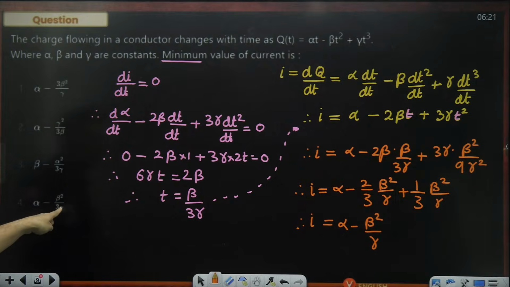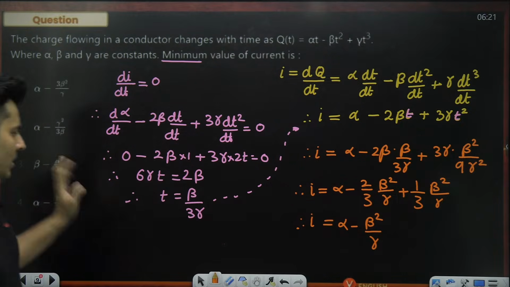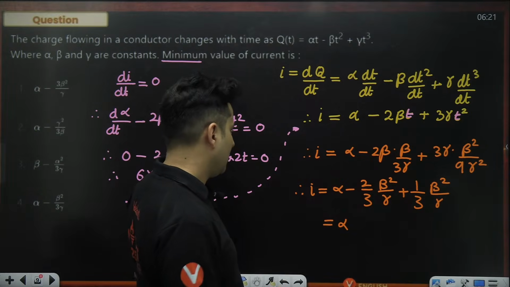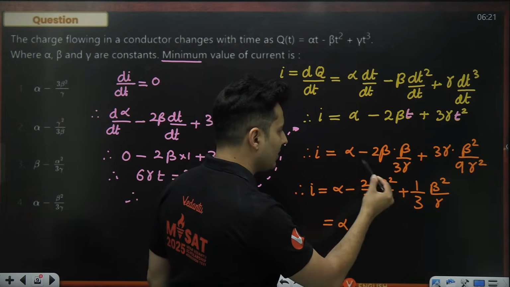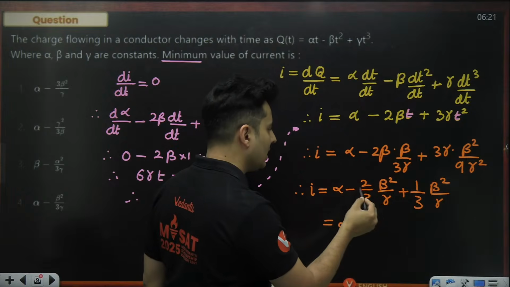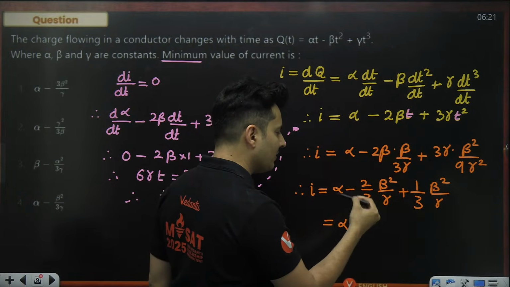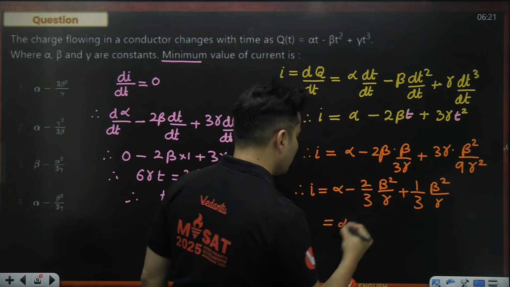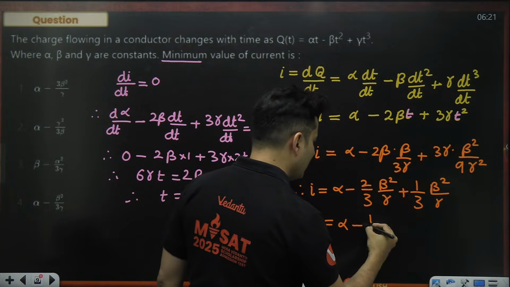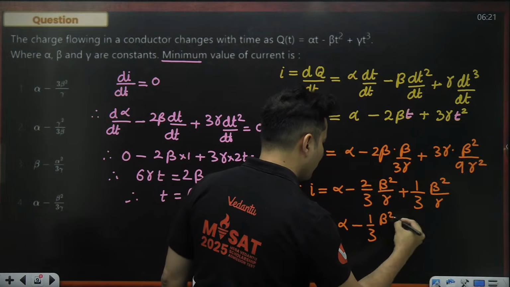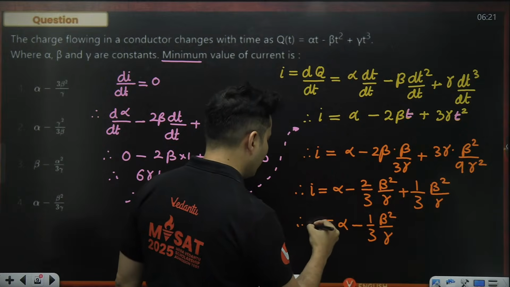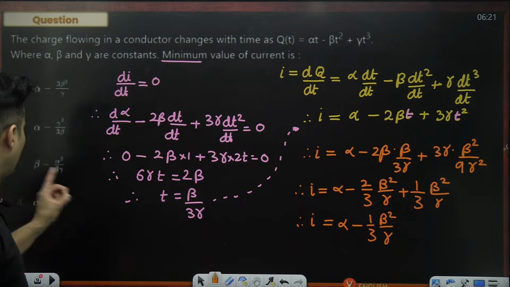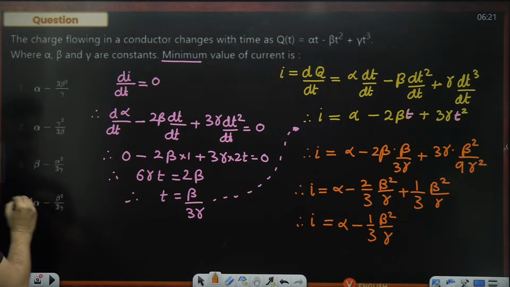Beta square by 3. Oh, yes, I know what mistake we made. I remember. Yes, guys, this is minus and this is plus. I added both of them by mistake. Yeah, this is minus 2 by 3 plus 1 by 3. So this will become minus 1 by 3 and beta square divided by gamma. So therefore, this will become I is equal to alpha minus beta square by 3 gamma, which is the fourth option.